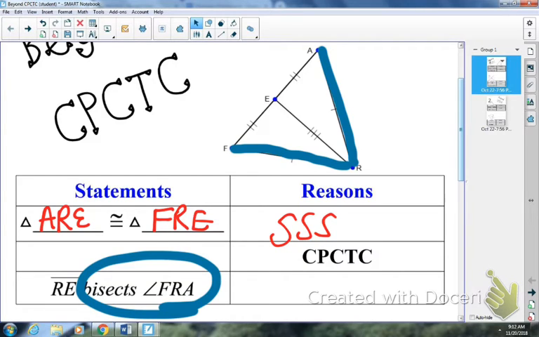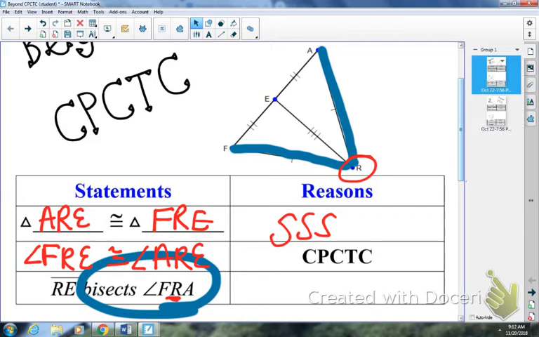When you are bisecting an angle, you end up with congruent angles. The angles that are congruent have to be at this vertex. The vertex is R, right? So I'm looking at this picture over here at R. Our CPCTC step is going to be what he said: angle FRE is congruent to angle ARE, and that's my CPCTC step.